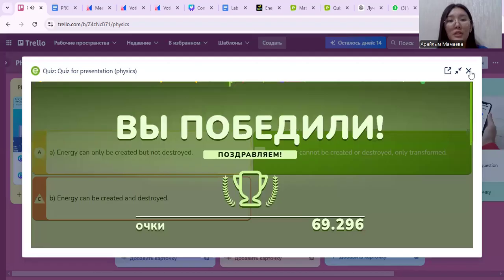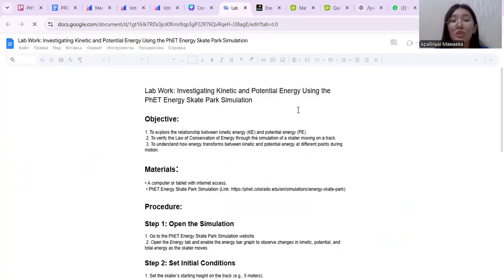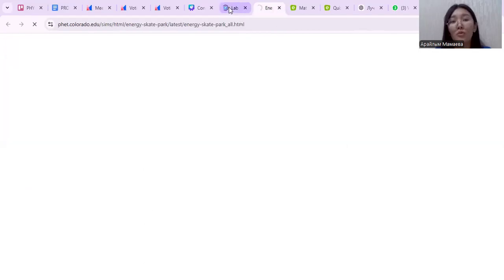We're finished with the quiz and the matching, and next we do lab work. First is the lab work. The lab work is the Energy Skate Park simulation. Objectives.